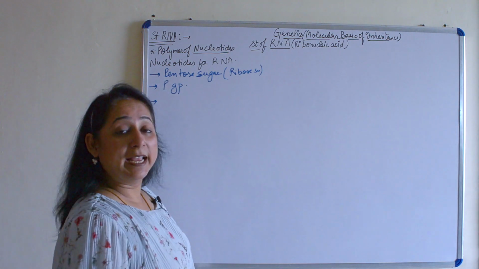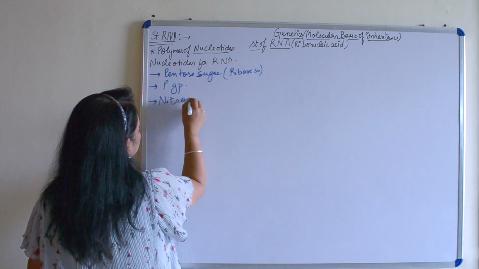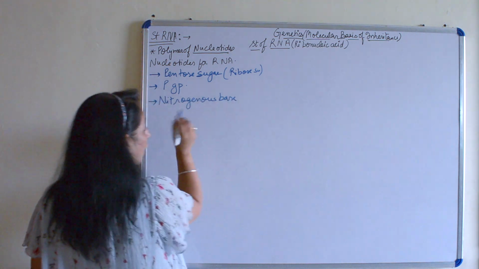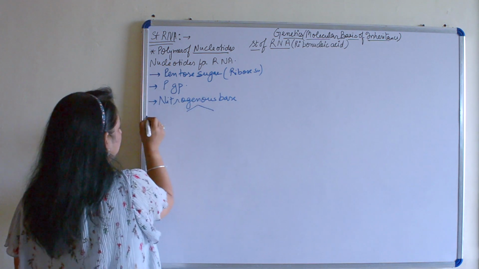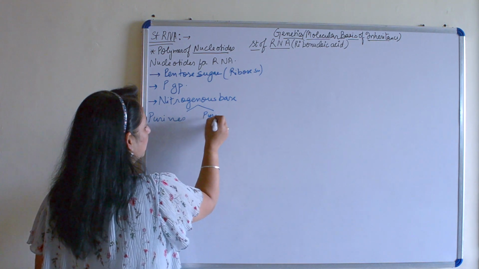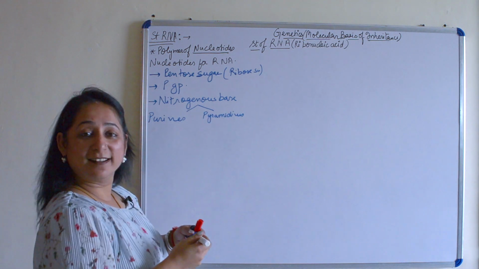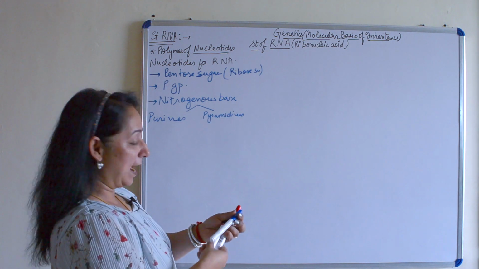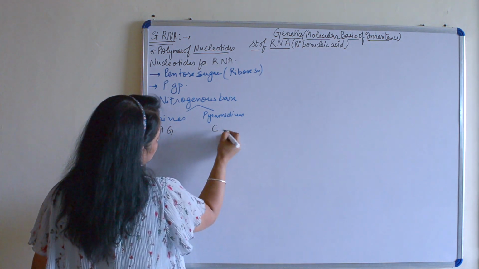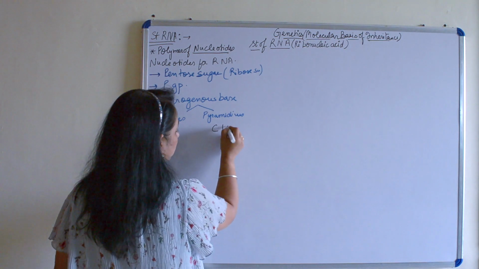And the last one is the attachment of the nitrogenous bases. Now nitrogenous bases, again it is purines and pyrimidines. Purines are adenine and guanine, and we have pyrimidines, cytosine and thymine in DNA, but here we have uracil.